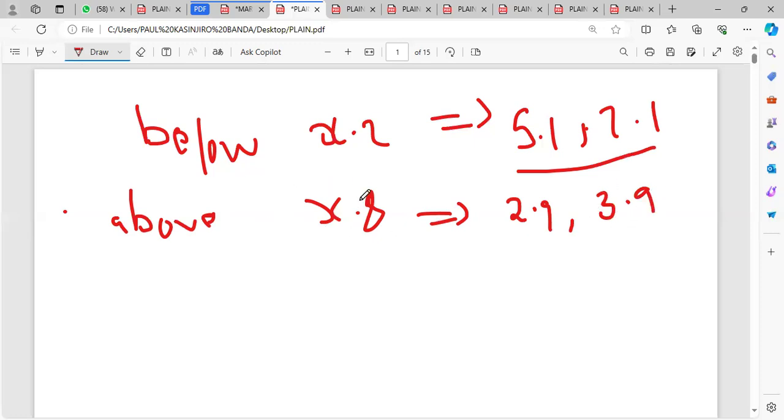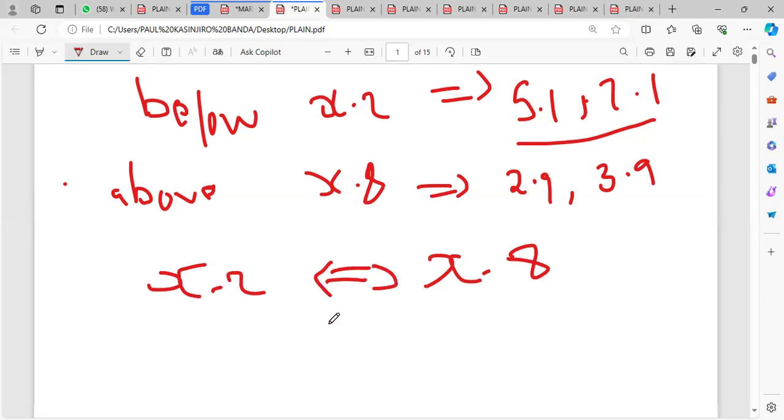So you can only round off if I have a value that is above x.8 or below x.2. This x here, guys, represents any number. You can put any number here. So as long as the number that comes after the point is below 2, you can round off. If this value is above the 8, you can round off. But if you have a value between x.2 all the way to x.8, you can't round off, okay?